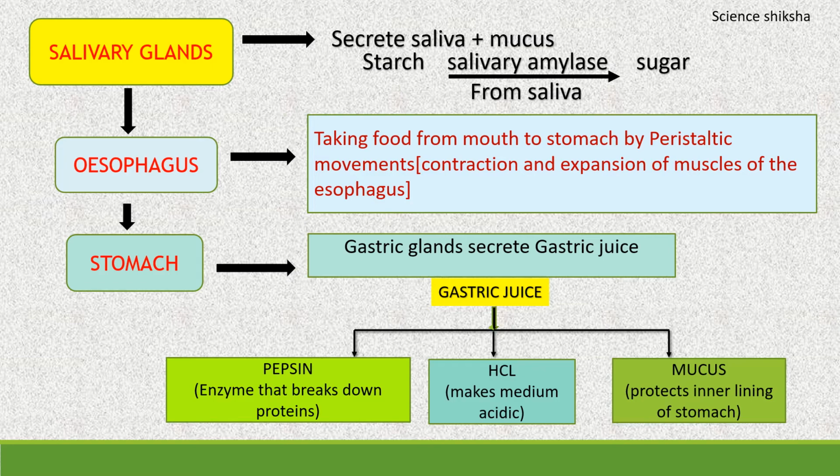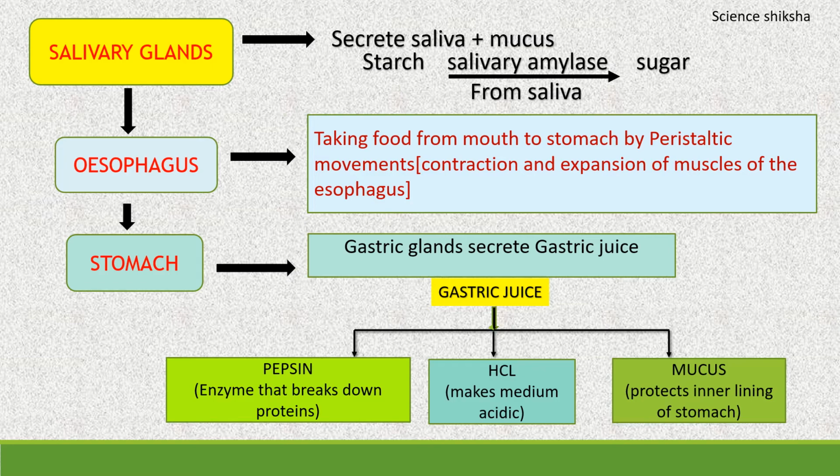Now there are functions of all of these products of the gastric juice. So first of all, we will discuss the function of pepsin. Here, the pepsin enzyme is present in inactive form, and due to the presence of acidic medium, it gets activated, and this enzyme begins the digestion of proteins present in the food to form the smaller molecules. So it means that the protein digestion begins in the stomach.